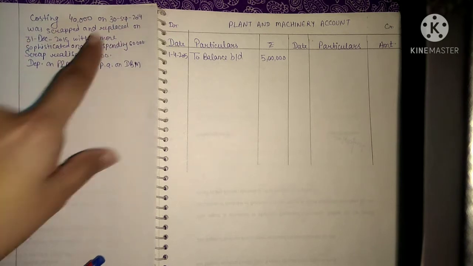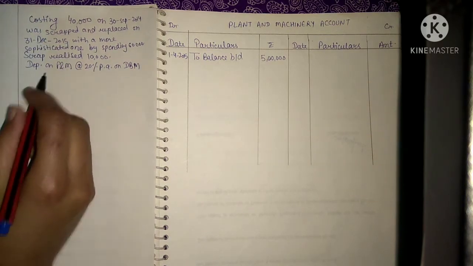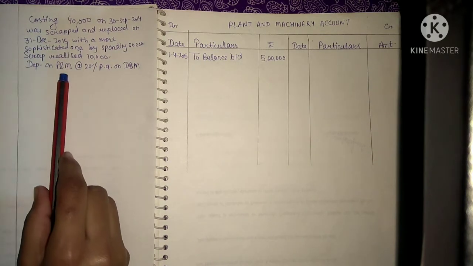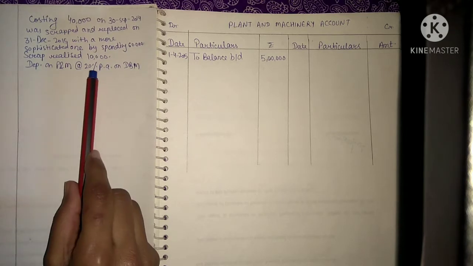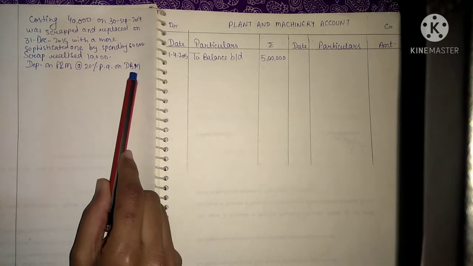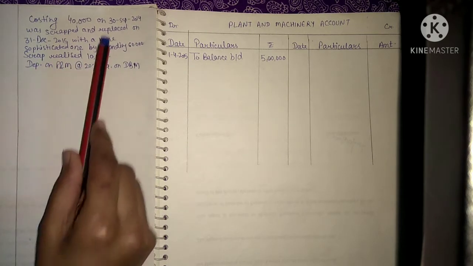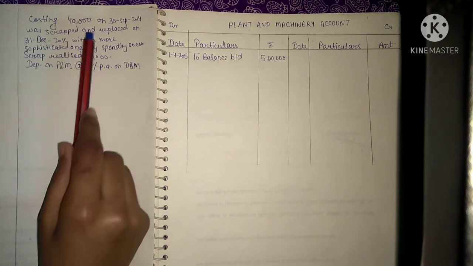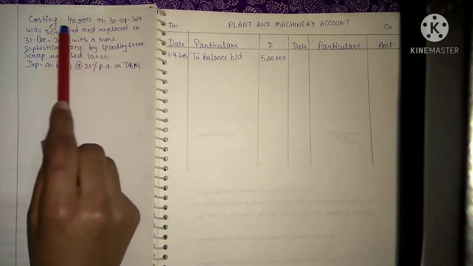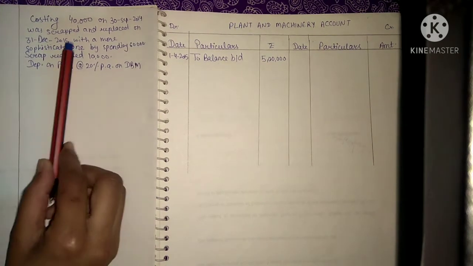The depreciation charged by the company is 20% per annum on diminishing balance method, and along with that scrap realized 10,000 rupees on 31st December 2015. So first of all, let's find out the value of this plant on 31st December 2015.